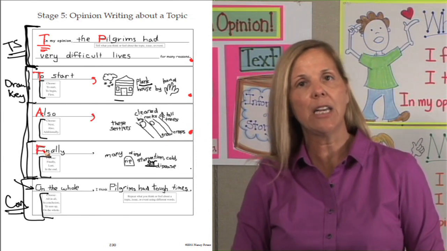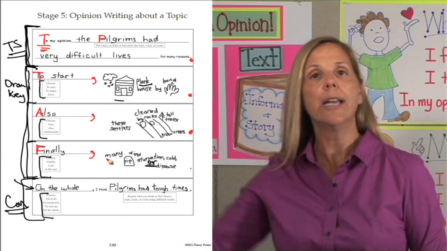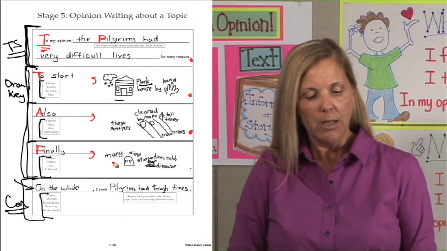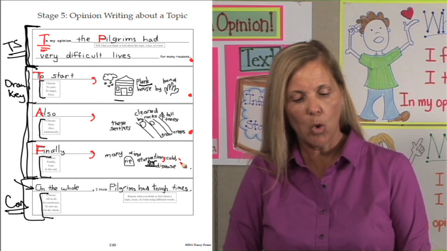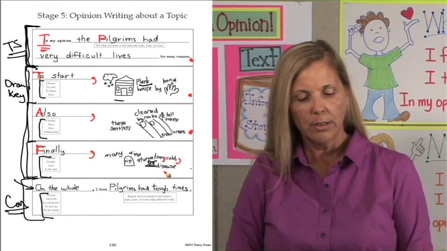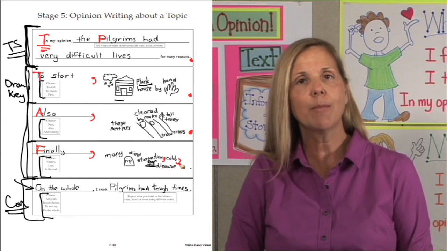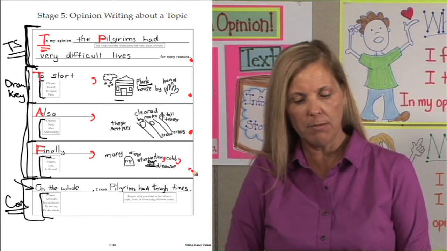Always capitalize the beginning of a sentence. Comma. Why? Transition. Many of them died of starvation, colds, or diseases. Why did we put commas there? It was a list. Period.